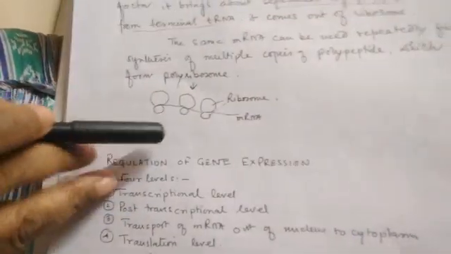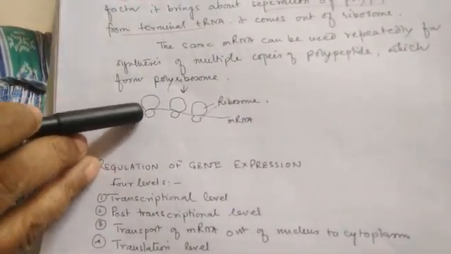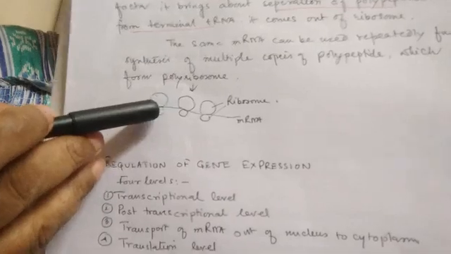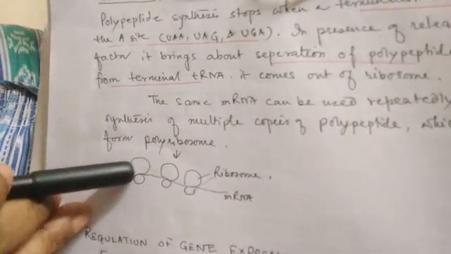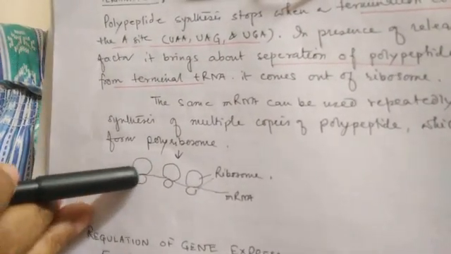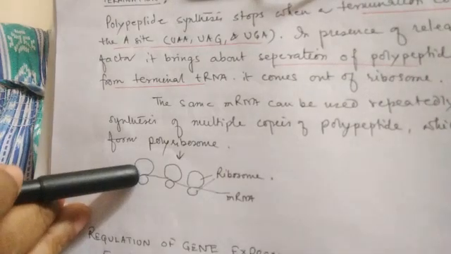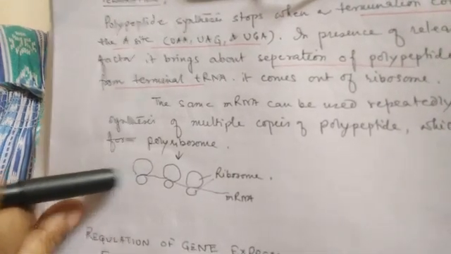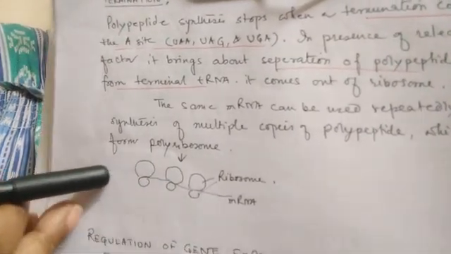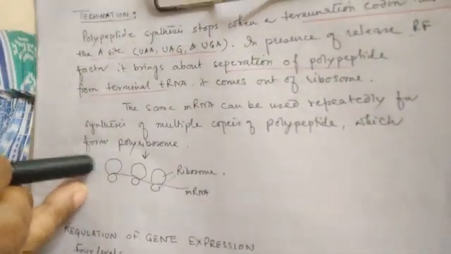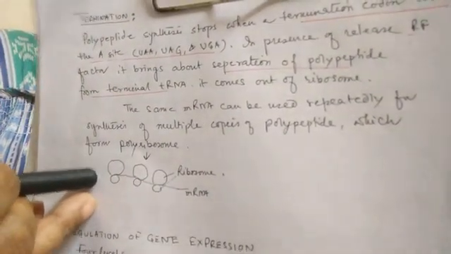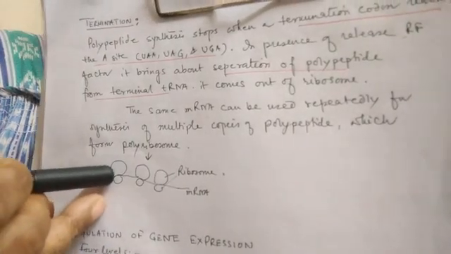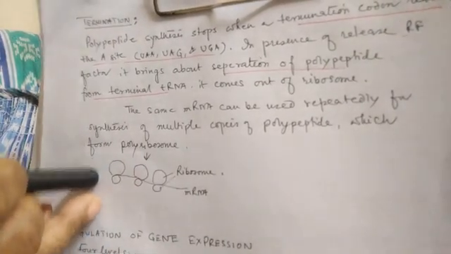And we have already discussed that the ribosome which formed first goes on shifting, and the mRNA which has been driven out, there a new ribosome can start protein synthesis, and a new set of ribosomes can use this part of the mRNA and start protein synthesis.